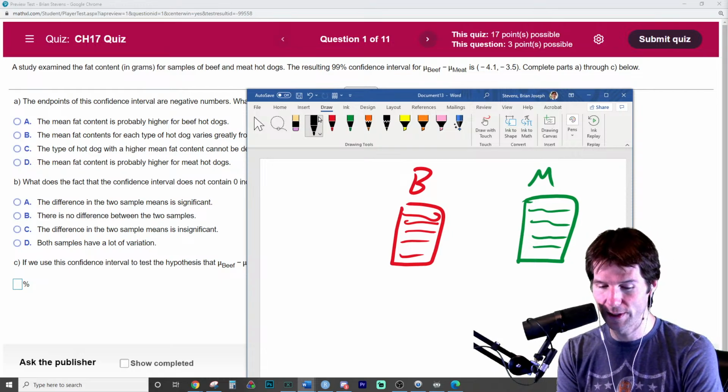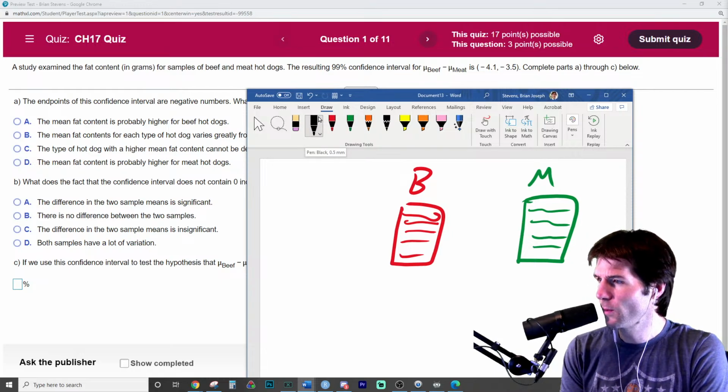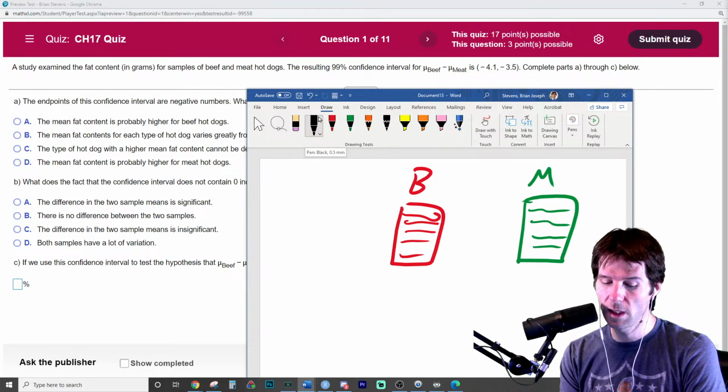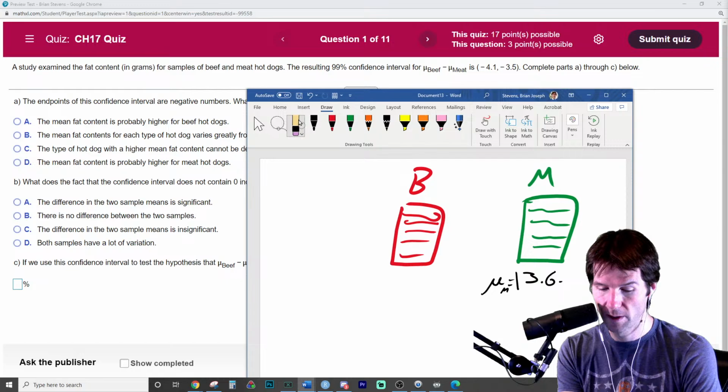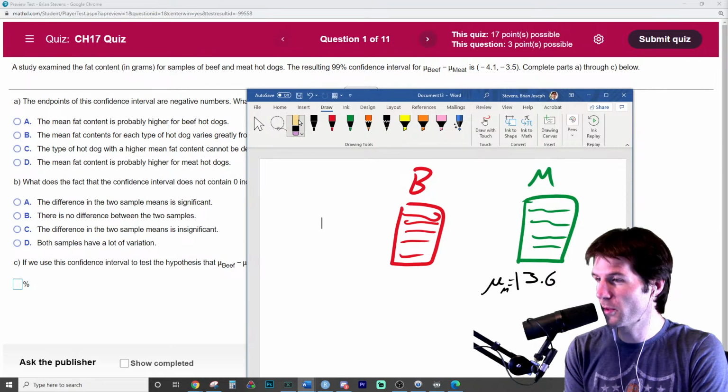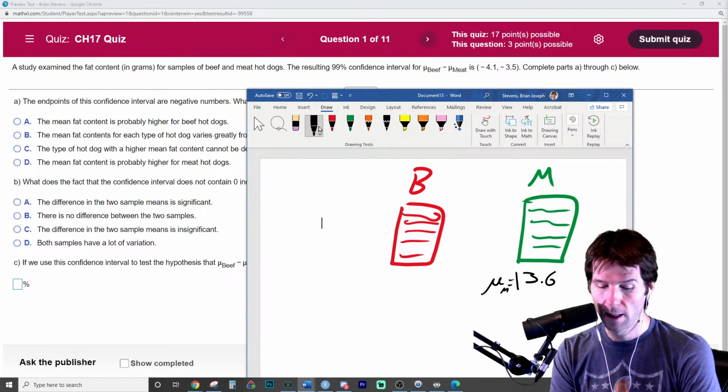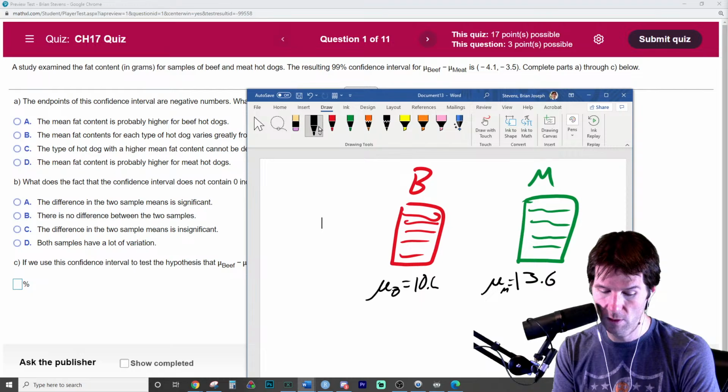Awesome. Thank you so much, Ashley. And so what we have right here is the meat would need to have something like 13.6 grams of fat on average. So the mean for this group, mean for meat, is equal to 13.6 grams. This problem doesn't say this, so I'm coming up with numbers that would work theoretically with the problem. And the mean for beef is equal to 10.0 grams.